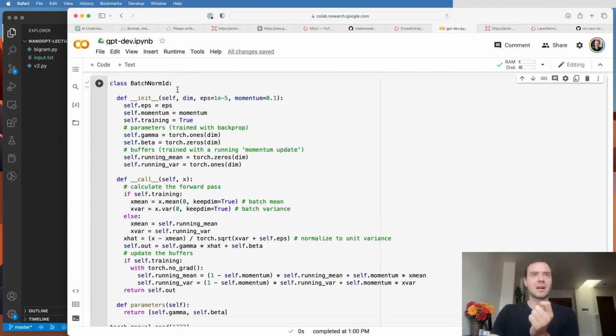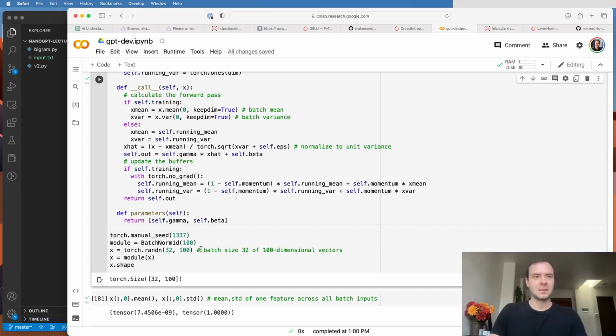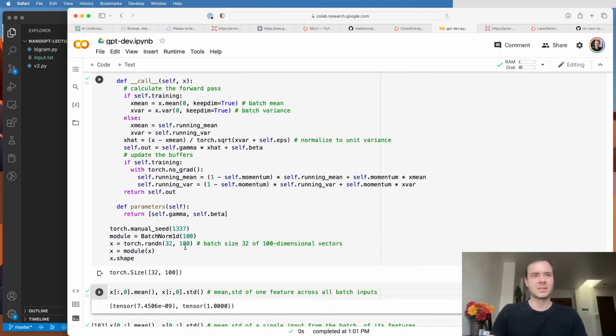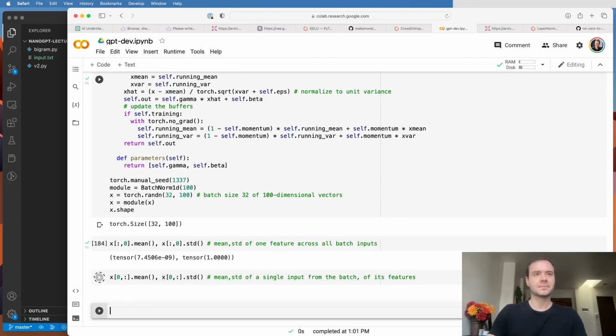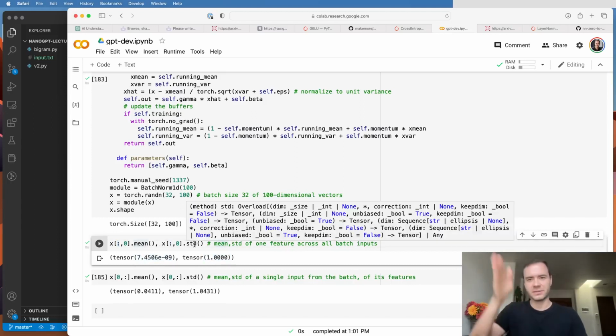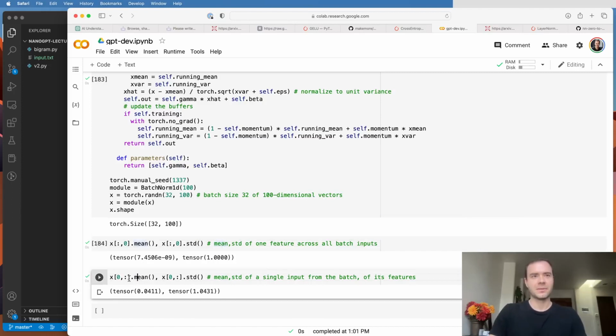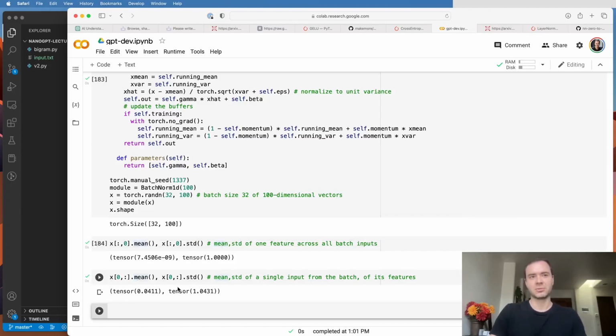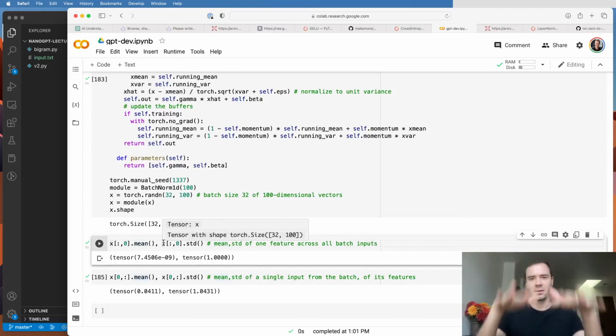So what I did here is I'm copy-pasting the BatchNorm1d that we developed in our Make More series. And see here we can initialize, for example, this module, and we can have a batch of 32 100-dimensional vectors feeding through the batch norm layer. So what this does is it guarantees that when we look at just the 0th column, it's 0 mean, 1 standard deviation. So it's normalizing every single column of this input. Now the rows are not going to be normalized by default because we're just normalizing columns.